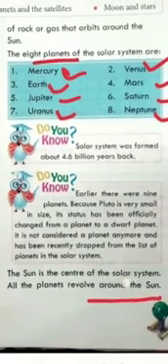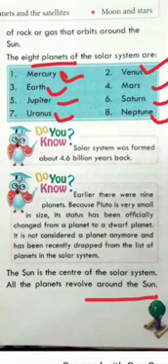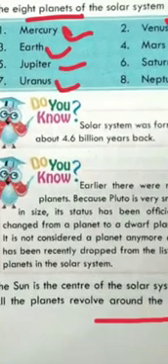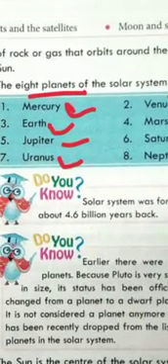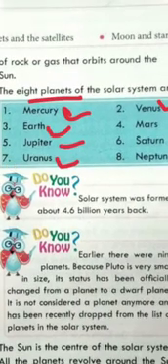The Sun is the center of the solar system. What is the center of the solar system? The Sun. And all the planets revolve around the Sun. Which planets? These 8 planets which we are reading here. These are the 8 planets which move around the Sun.